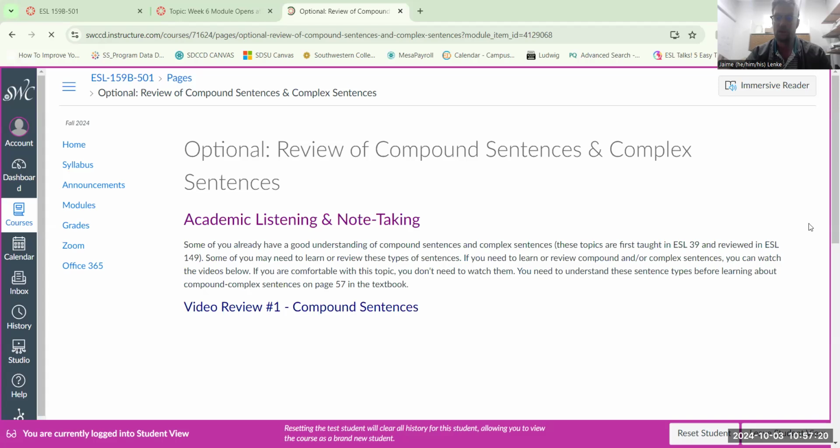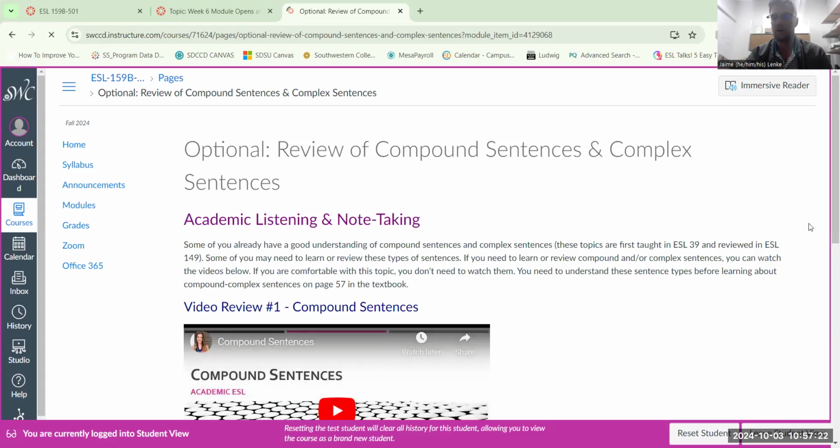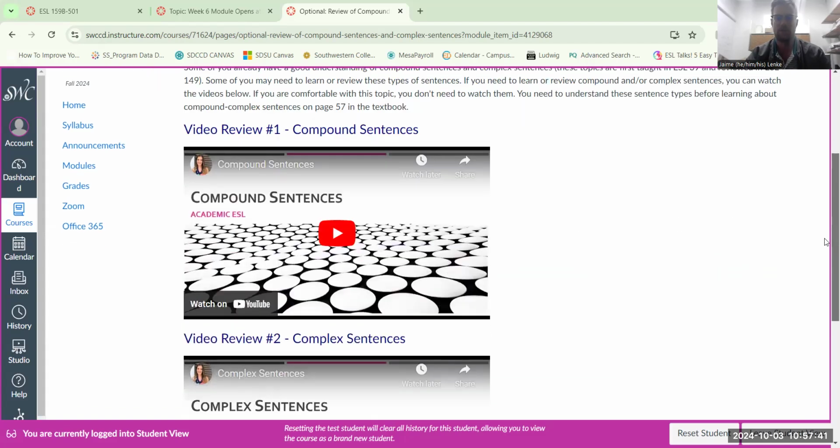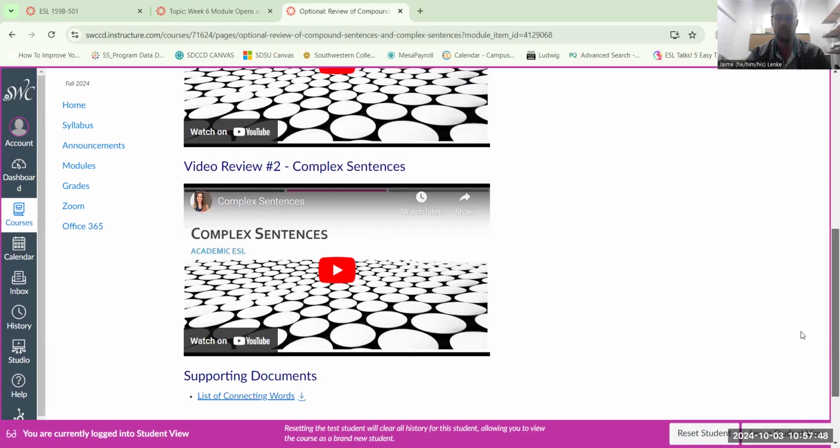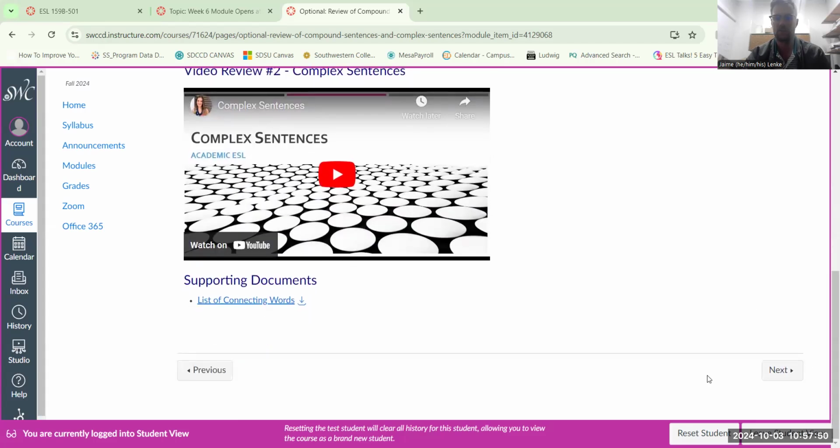This is more information about building compound and complex sentences. A lot of this sentence building and these grammar topics were covered in the previous levels, ESL 39 or 149, but it's always good to have some information resources for us to review. If you want to review compound sentences or making complex sentences with those subordinating conjunctions, then you'll want to watch these videos a few times until you think you have a good understanding of them. And then you hit next.